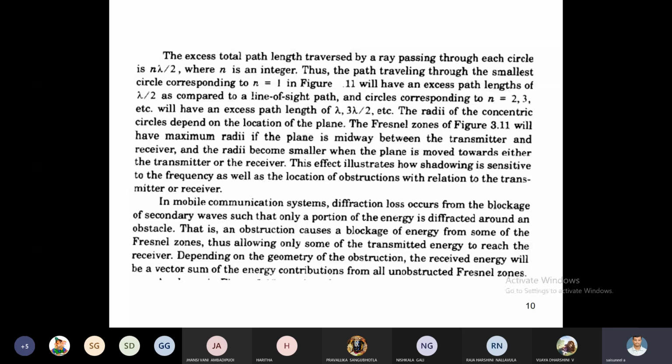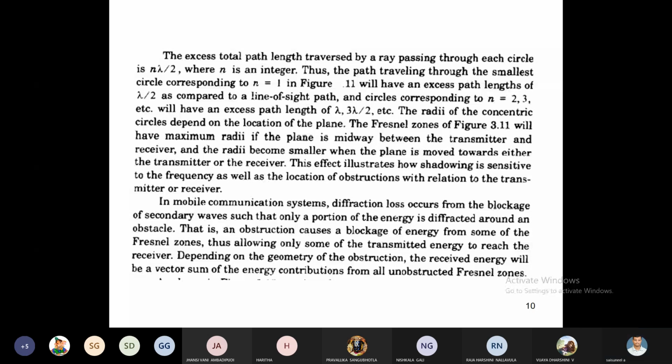See this here in mobile communication. See this one, based upon the alpha value, V value and H value, I'm taking 3 cases of Fresnel zones for different knife edge diffraction scenarios. In this figure A, the alpha value is positive and V is positive.